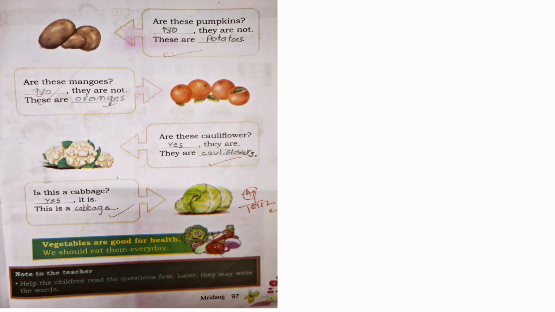Are these mangoes? What is this orange fruit? No, they are not. These are oranges. Are these cauliflowers? Yes, they are. They are cauliflowers. Is this a cabbage? Yes, it is. This is a cabbage. Vegetables are good for health. We should eat them every day.